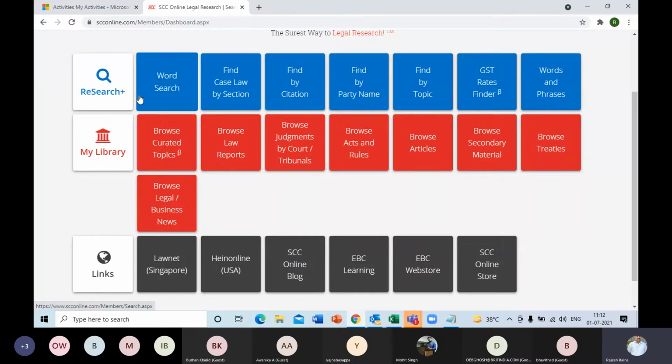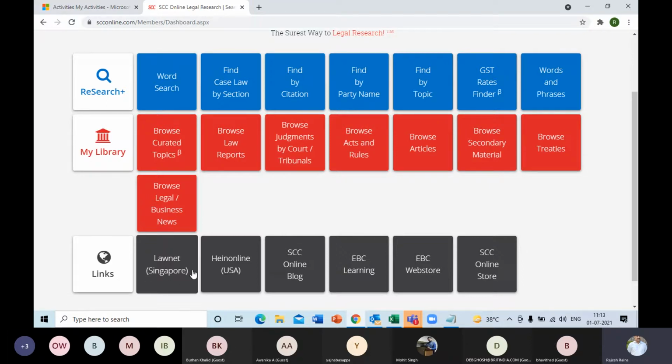So you can use these options available in this section. My Library, as the name suggests, is just like the physical library that you have in your office. In the same way, we have an e-library over here. So it's like a click-and-view kind of segment, and you will be able to view the documents. The third one, that is Links, will give you access to external websites.